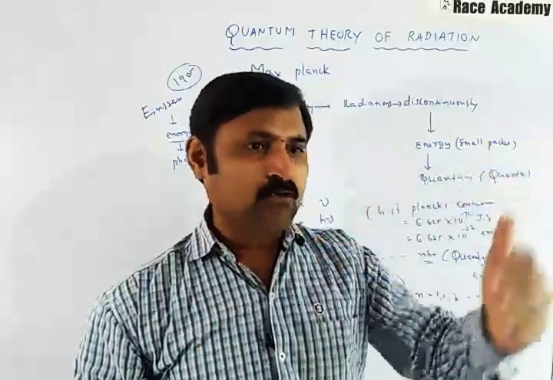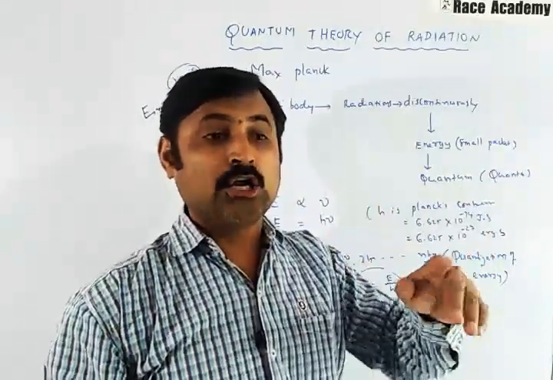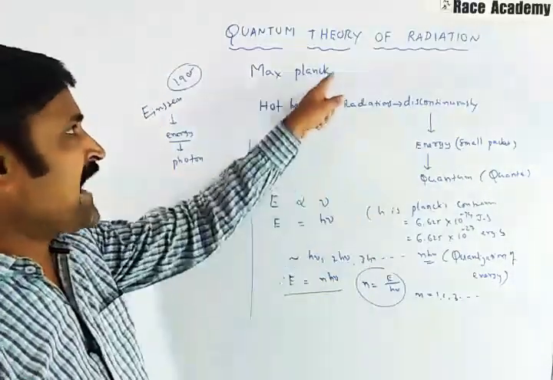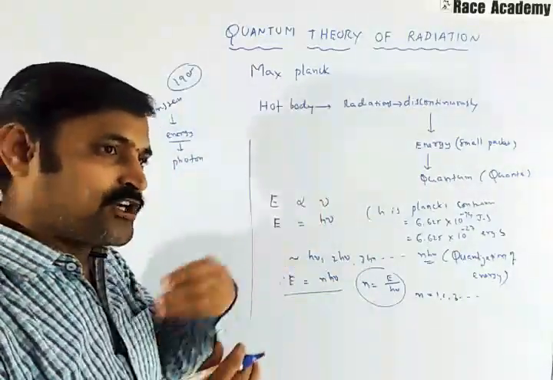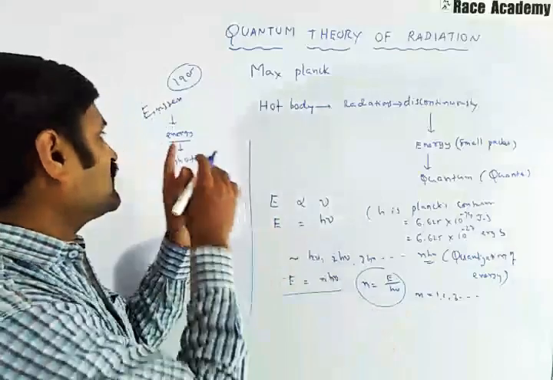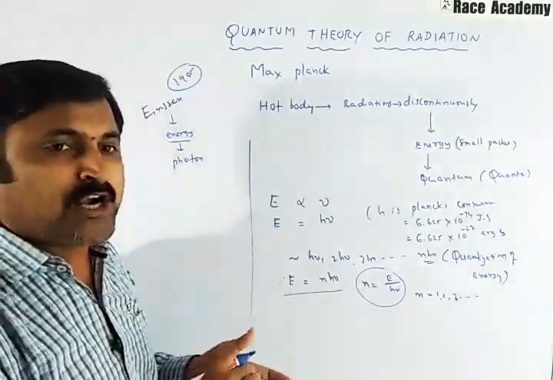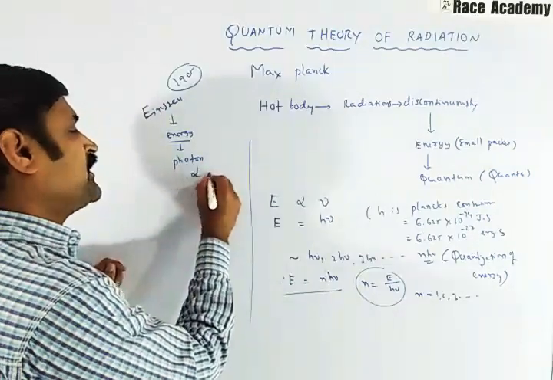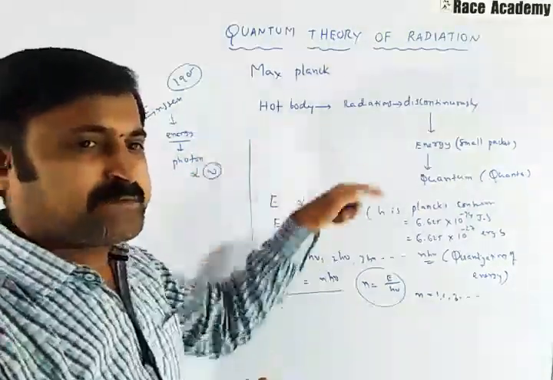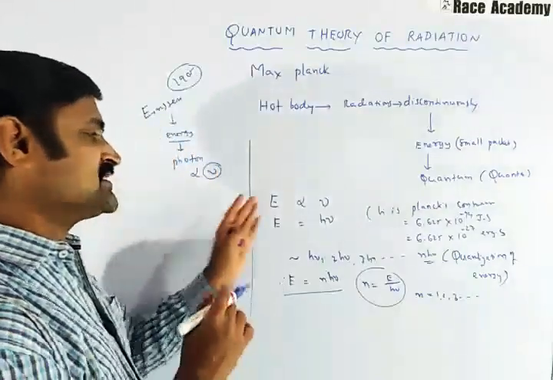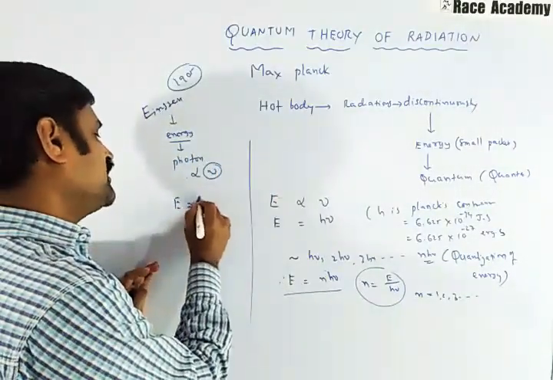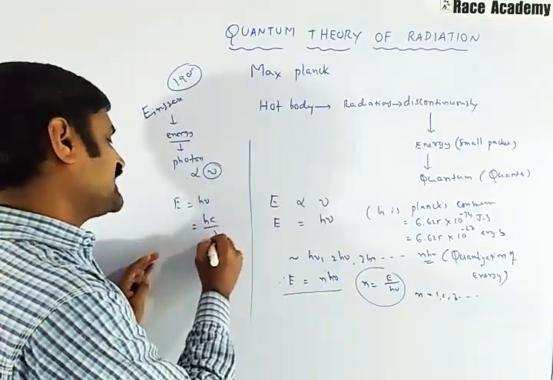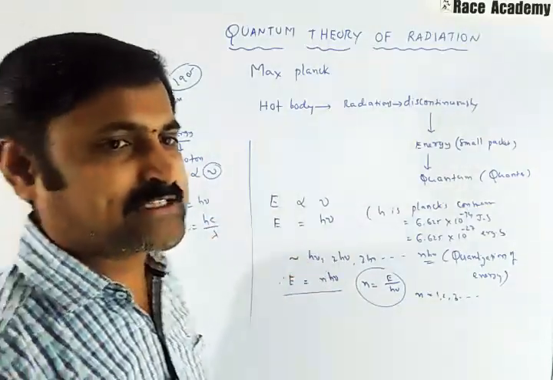The energy of each photon depends on the frequency of light as per Max Planck, and he gave the same formula, E equals h nu, which can be modified to E equals hc by lambda also.